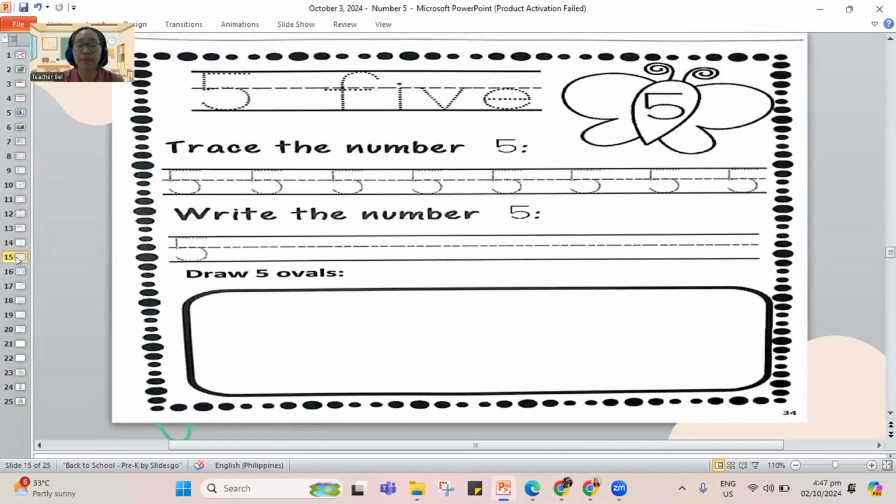Okay, this time it is for the number 5 and the word 5. We get to trace our number 5 and also the word 5. How do we spell it? We have F, I, V, and the letter E. This is the word 5. So again, line down. Make a round belly and a hat. Your number 5. So let's continue doing your number 5.